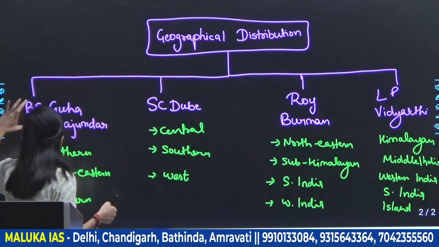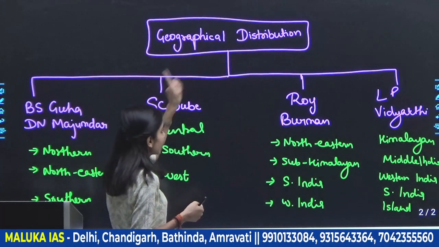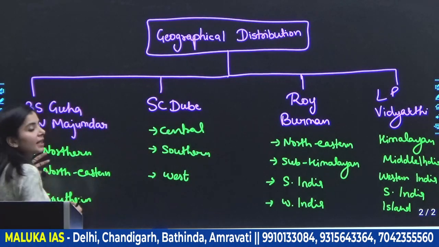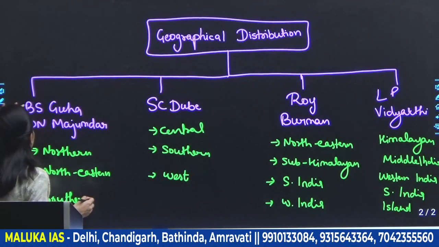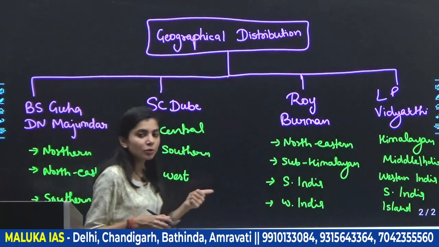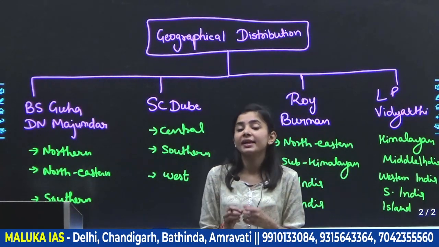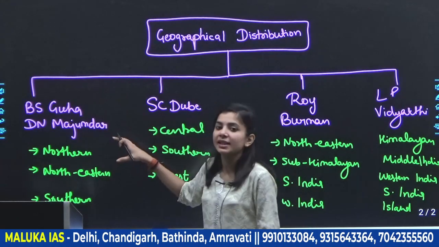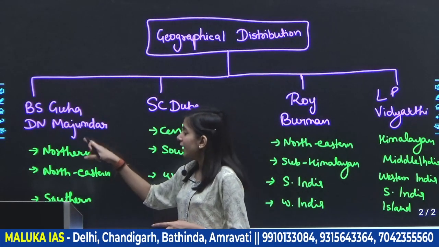The first one is B.S. Guha and D.N. Mazumdar. So it is going to be a geographical distribution as per the Indologists, and these Indologists are telling us the region-wise distribution. B.S. Guha, as you know very well, is the person who told us the racial distribution in the Indian region. And now he is telling us the racial or biogenetic diversity, the variation in the tribal region.